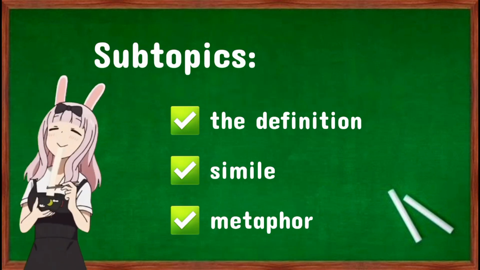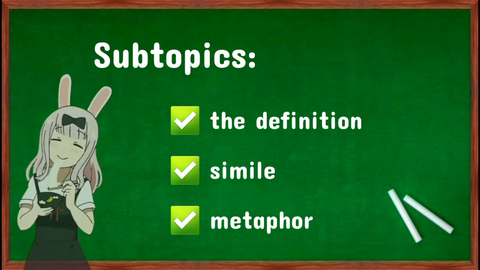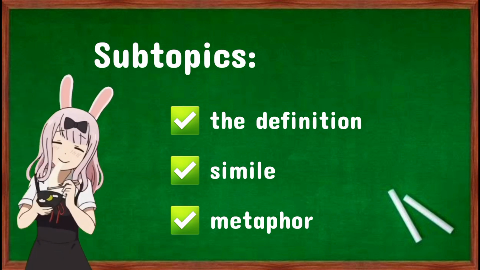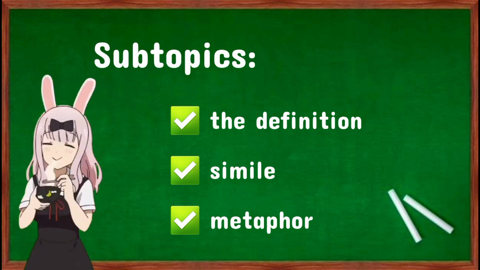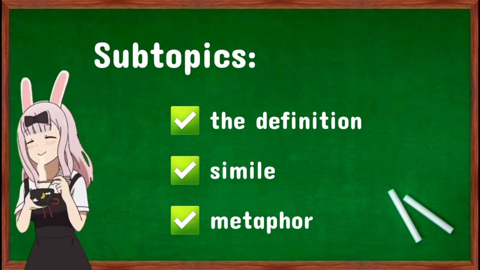Here are the following subtopics for today's lesson. First, I will give a brief definition of figures of speech.